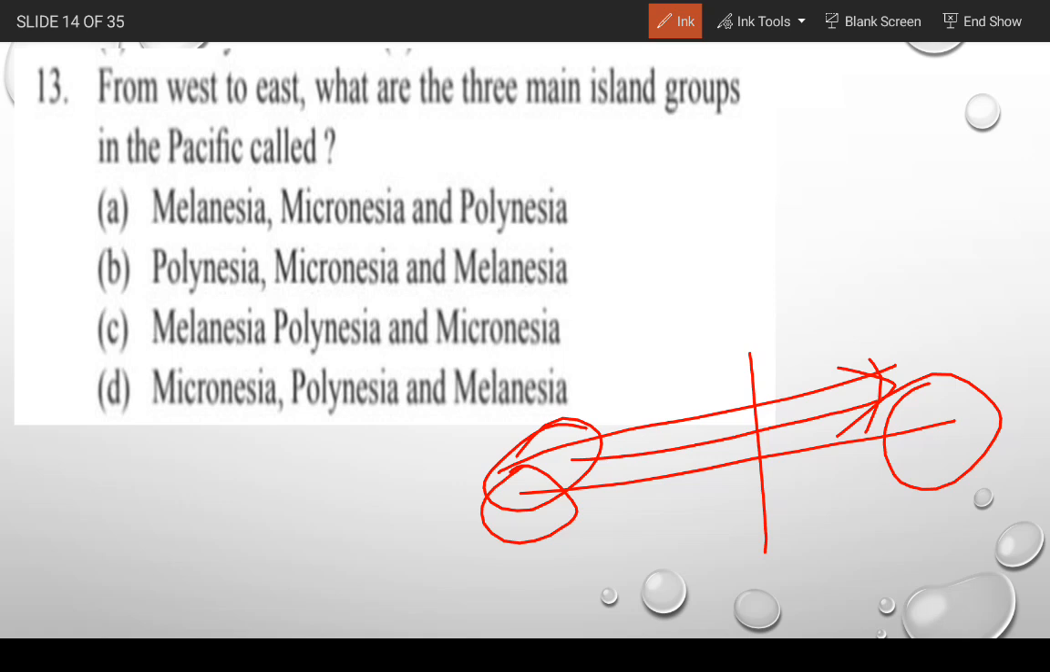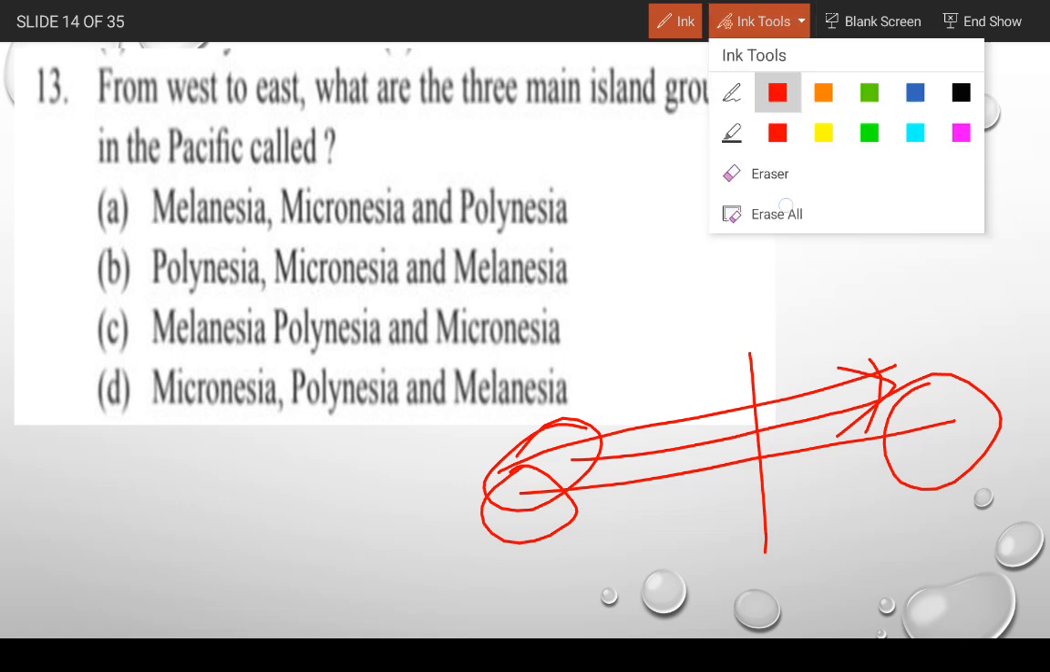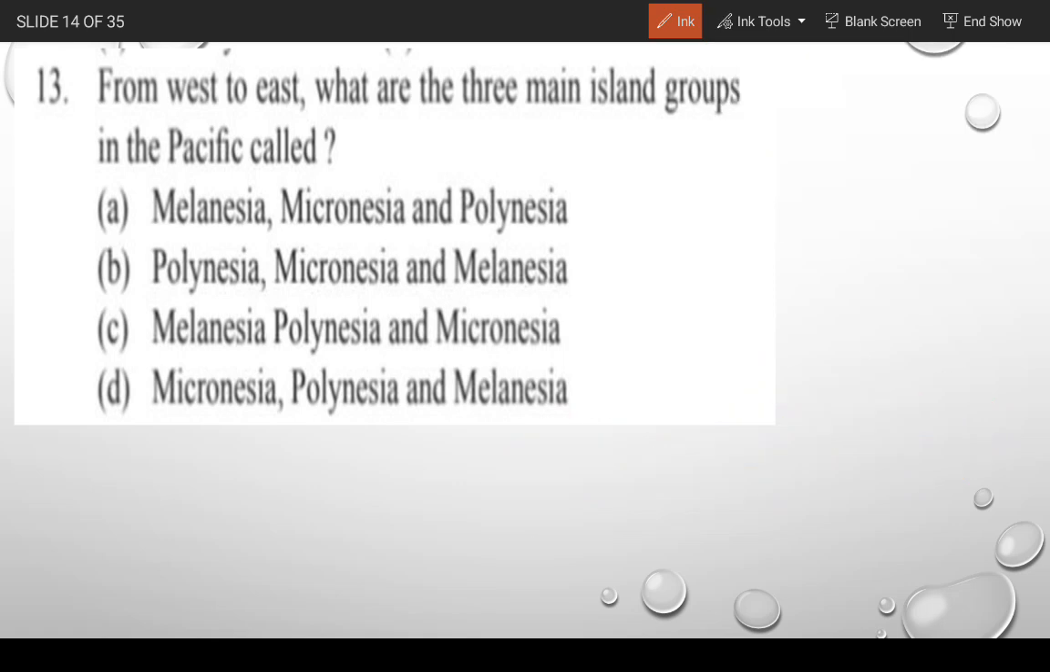Second option, Polynesia, Micronesia, Melanesia. Third, Melanesia, Polynesia and Micronesia. D, Micronesia, Polynesia and Melanesia. So which one of the following is the correct answer? Gentlemen, the correct answer is 1, Melanesia.